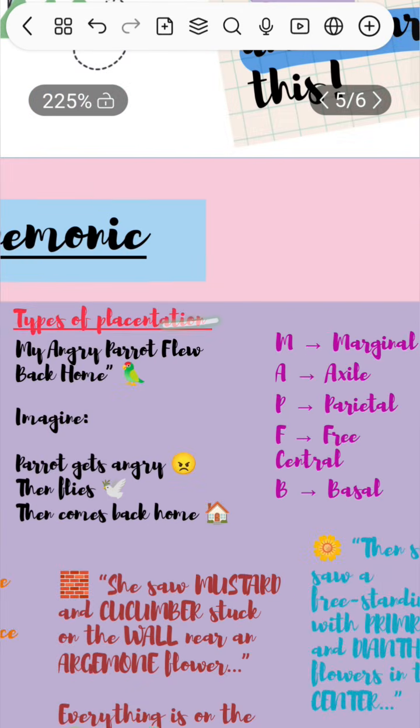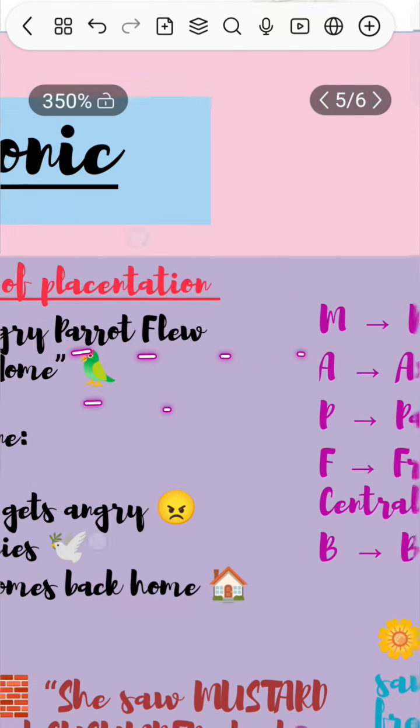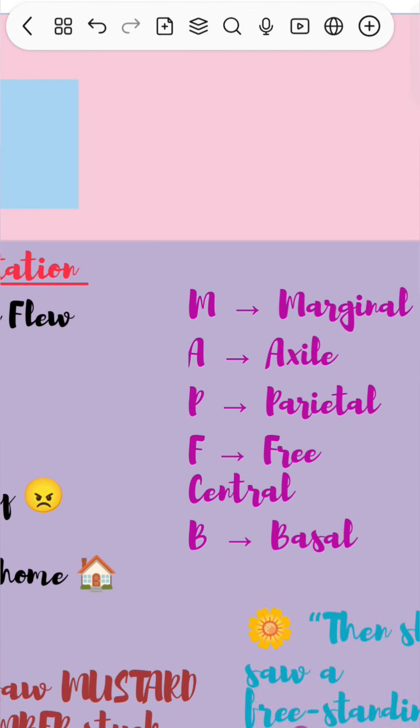So this is the thing you need to understand: MAPFBT. Marginal, axial, parietal, free center, and base. Very easy, right? Okay, let's go to the story.